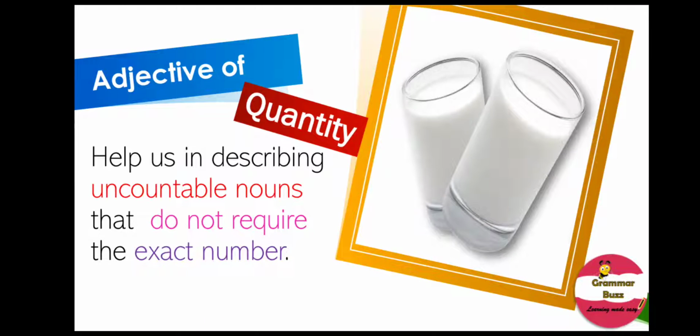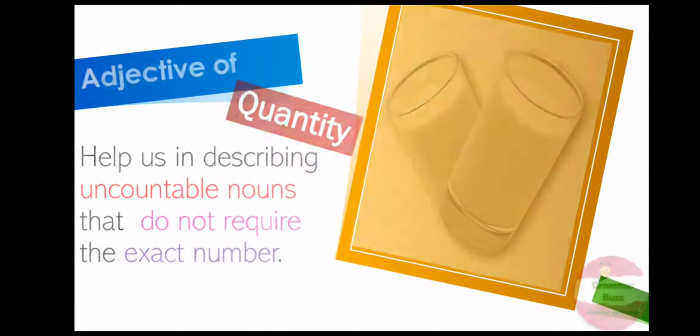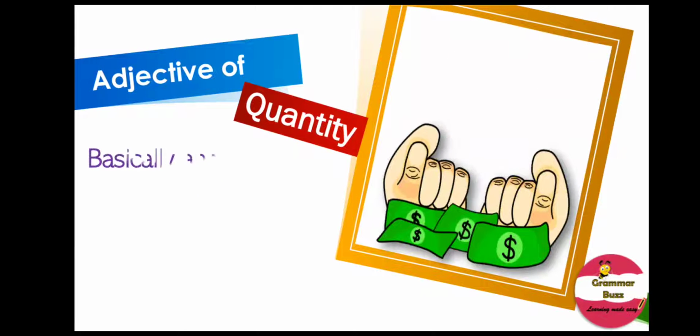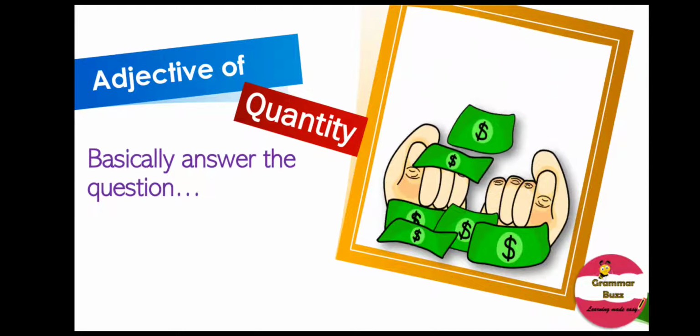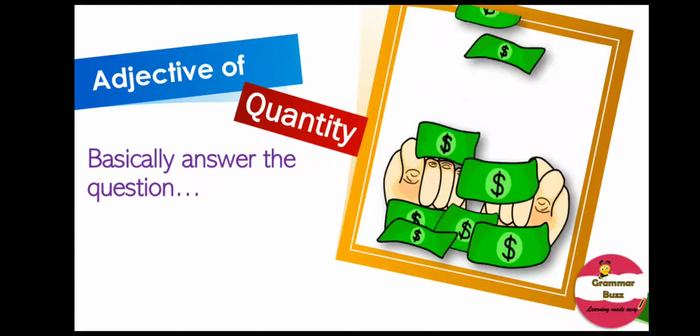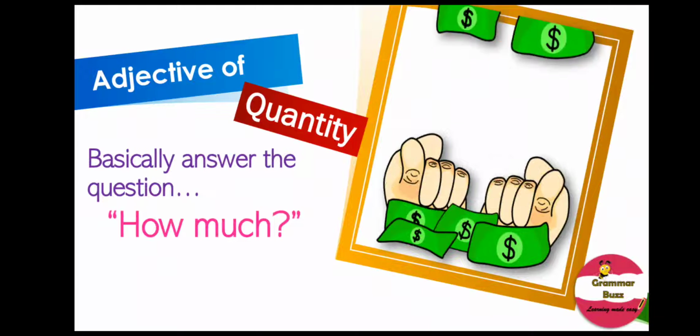These adjective of quantity help us describe the uncountable nouns that do not require an exact number. As I've mentioned earlier, adjective of quantity basically answer the question, how much?